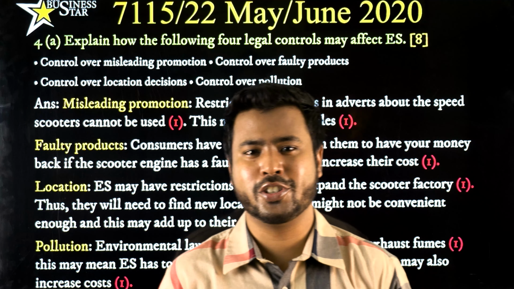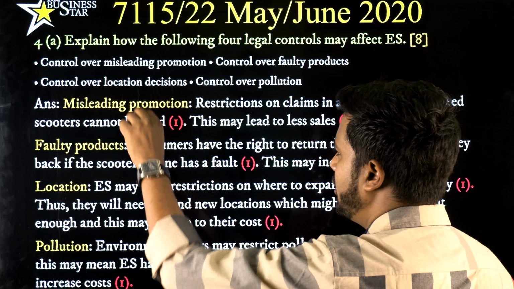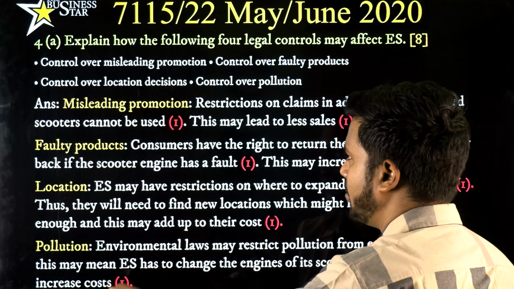So business starts. Moving on to question number 4A from the code 7115 variant 22, which is paper 2, May June 2020. 4A talks about explain how the following 4 legal controls may affect electronic scooters. It's an 8-mark question. The 4 legal controls are misleading promotion, faulty products, location, and pollution. Each will consist of 2 marks. So total 8 marks.